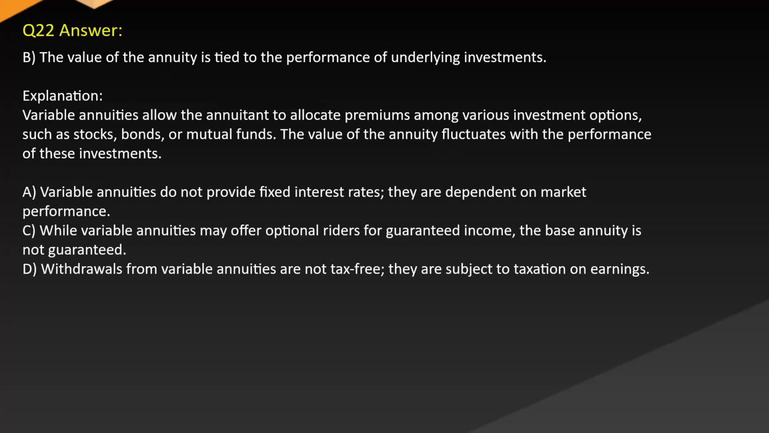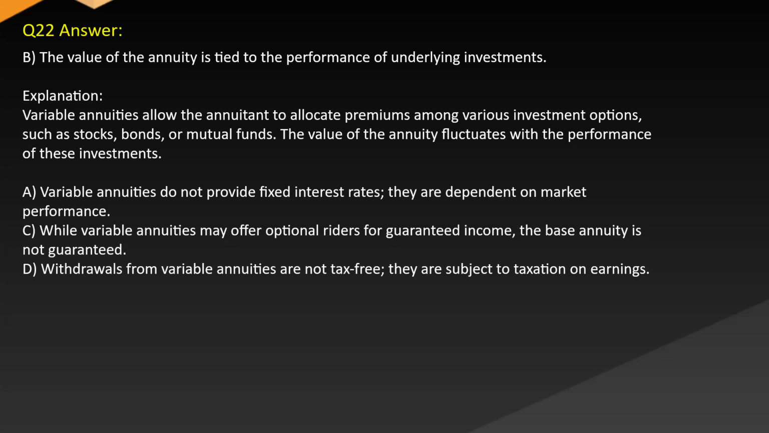Answer: B. The value of the annuity is tied to the performance of underlying investments. Explanation: Variable annuities allow the annuitant to allocate premiums among various investment options, such as stocks, bonds, or mutual funds. The value of the annuity fluctuates with the performance of these investments.